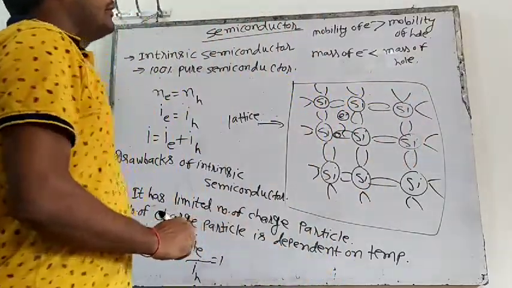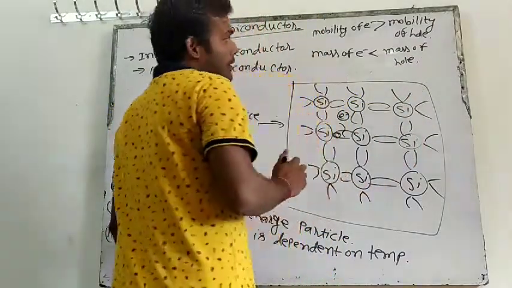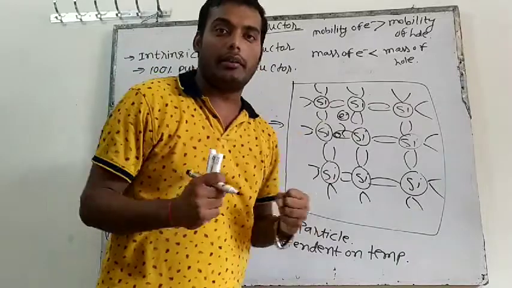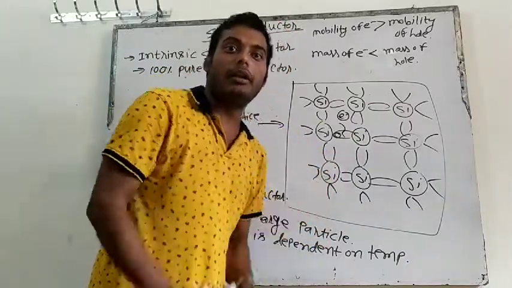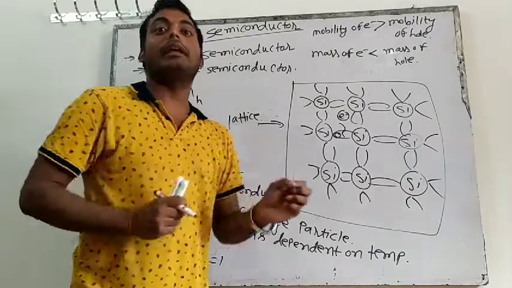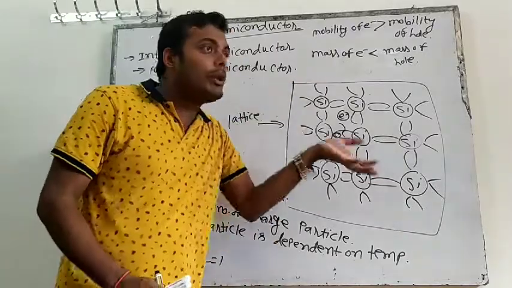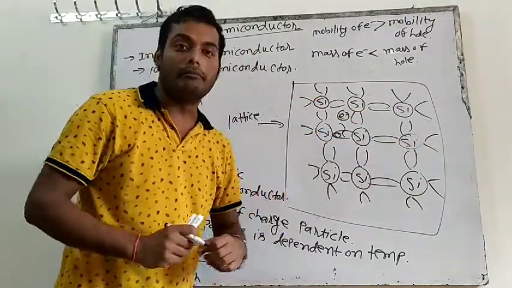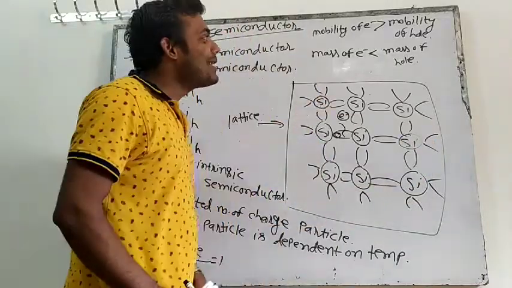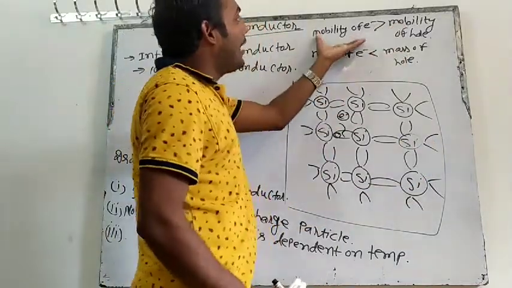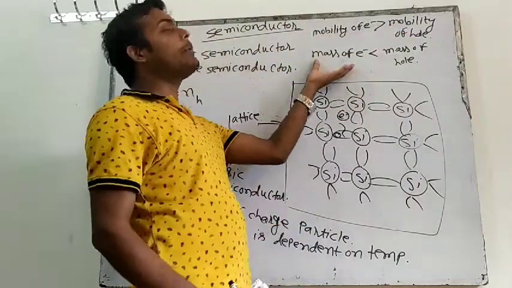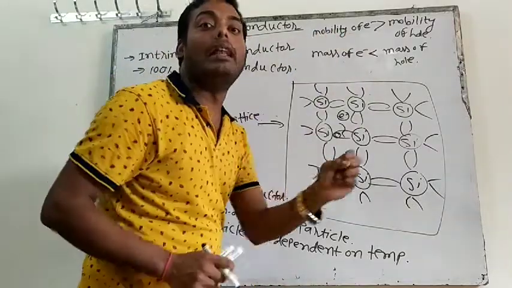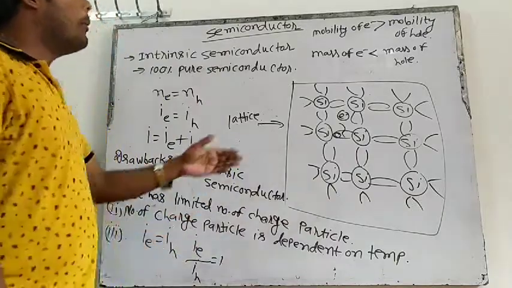Actually, mobility is inversely proportional to mass. That means if there is a heavy boy, he can run very slowly, and if there is a thin boy, he can run fast. So if your mass is less, you can run fast, and if your mass is heavy, you will run slowly. So the mobility of electron is more than the mobility of hole, because the mass of electron is less than the mass of hole. Mobility means how mobile it is, how fast it can run.